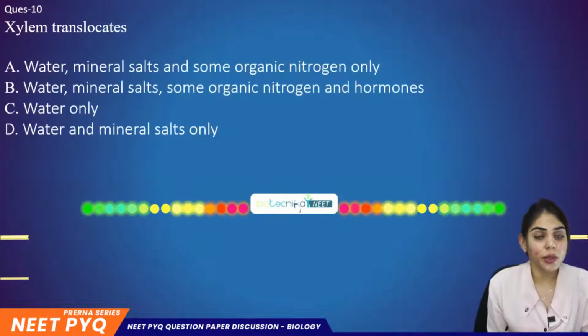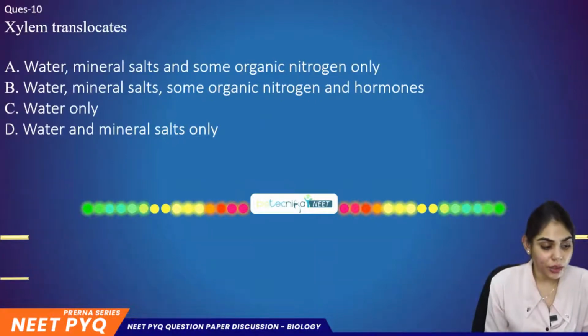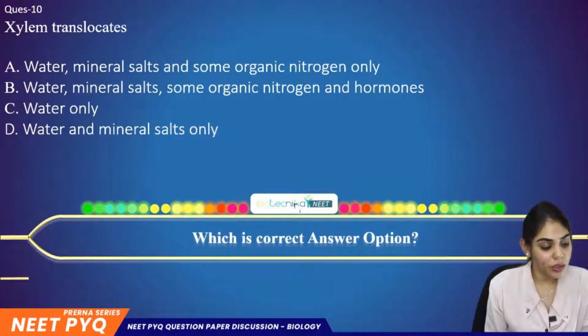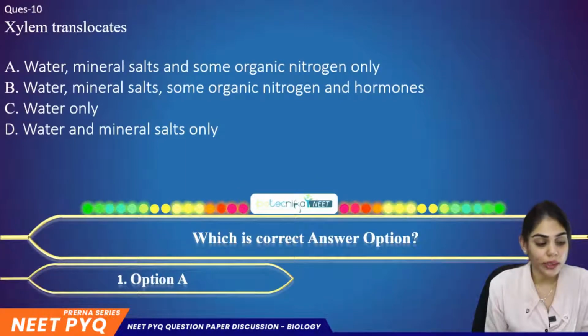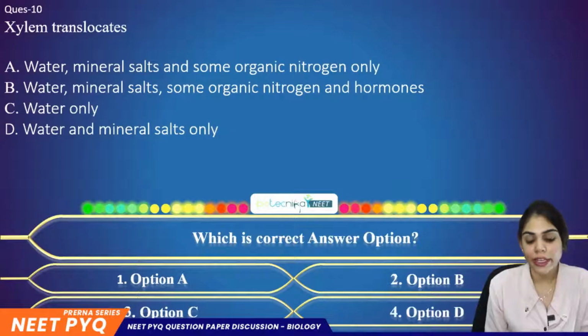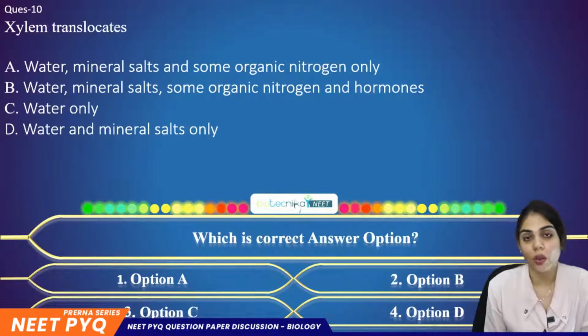The very simple question that you have on the screen is: xylem translocates. What is the function of xylem? Is it translocating water, mineral salts, and some organic nitrogen only? Second option is water, mineral salt, some organic nitrogen along with hormones. Third option is water only. And the fourth option is water and mineral salts. So which of the following is the correct answer option? Is it option A, option B, option C, or option D?